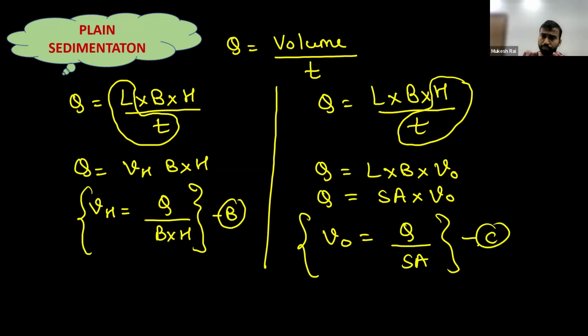Now students, we have the overflow rate of water, we have the horizontal flow through velocity of water, and we know the settling velocity of the particle. Now, students, please tell me why we constructed this plane sedimentation tank. What is the main idea behind the plane sedimentation tank construction? The basic aim of the plane sedimentation tank is what? To remove the larger grit particles. Is it or not? So the basic aim of the plane sedimentation tank is to remove the larger grit particles.